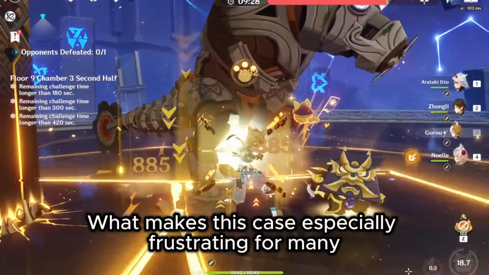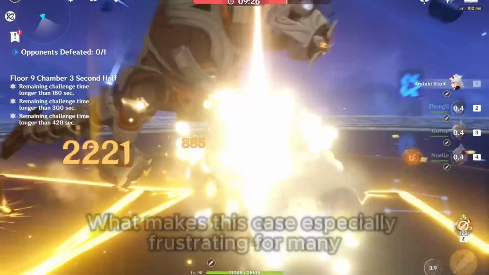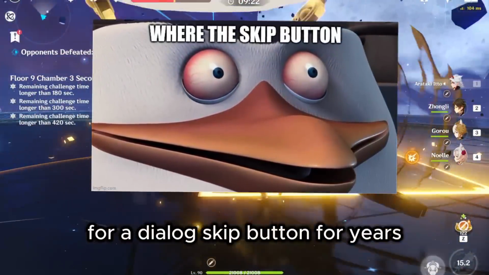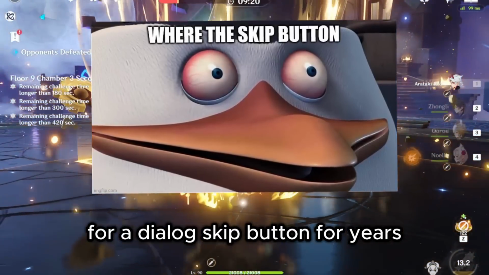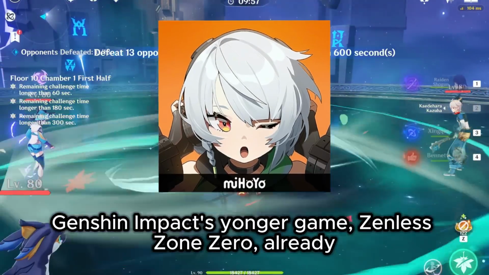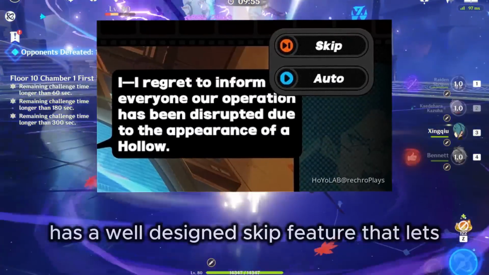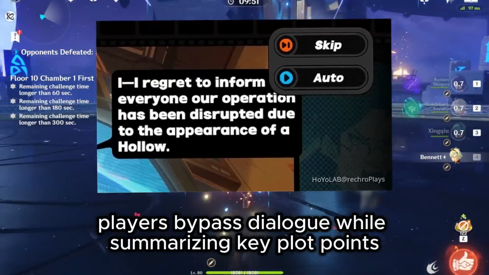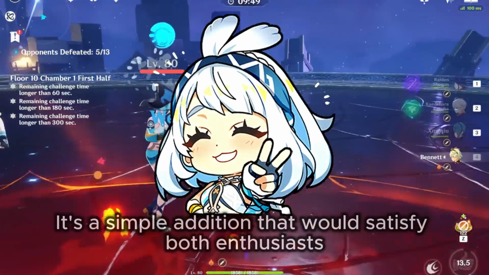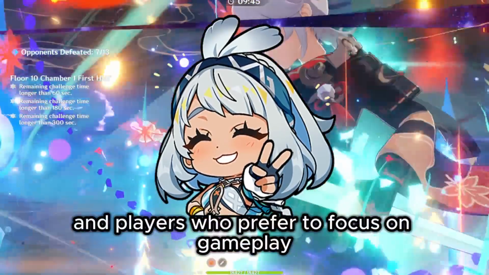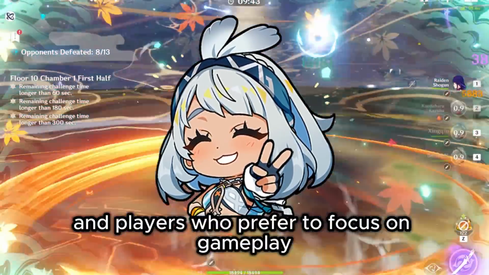What makes this case especially frustrating for many players is that the community has been asking for a dialogue skip button for years. Genshin Impact's younger game, Zenless Zone Zero, already has a well-designed skip feature that lets players bypass dialogue while summarizing key plot points. It's a simple addition that would satisfy both story enthusiasts and players who prefer to focus on gameplay.